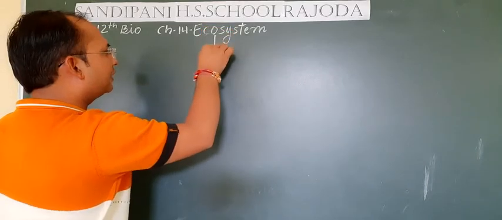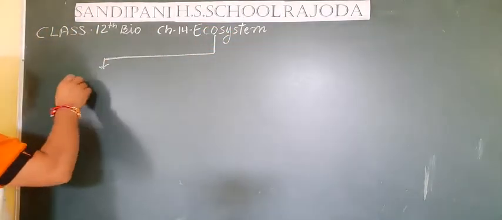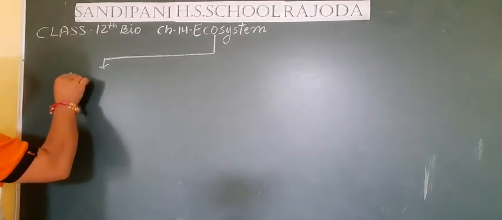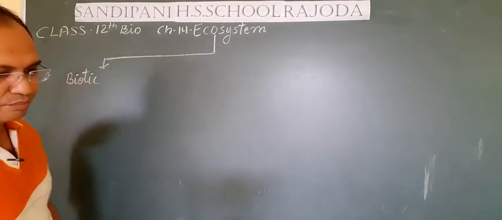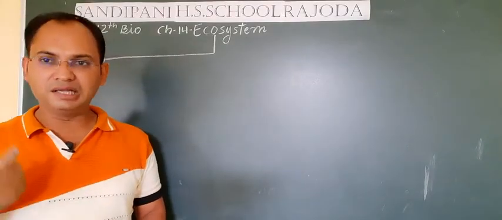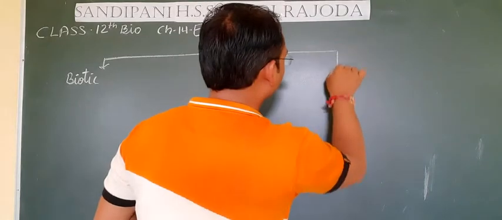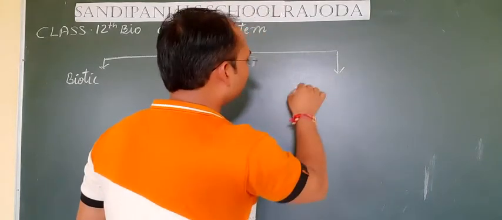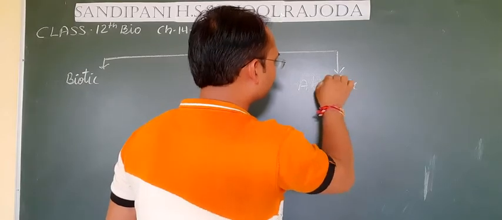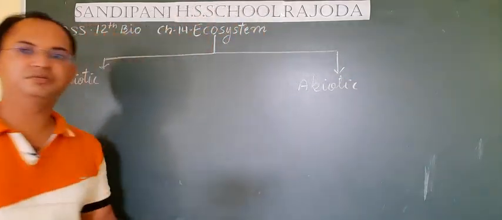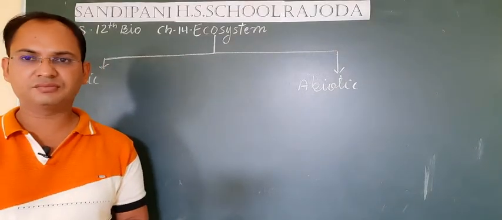So if we classify this ecosystem, then one part of the ecosystem is biotic, which is mainly the living components. The other is non-living, that means abiotic factors, which mainly comprise all the non-living things.